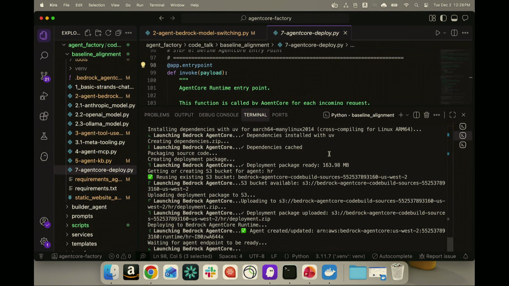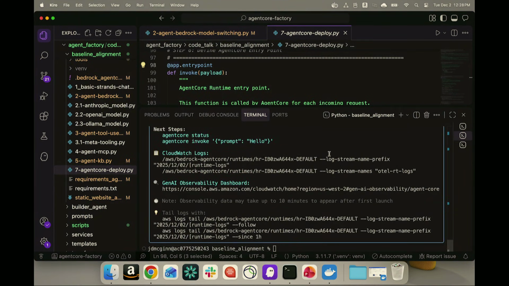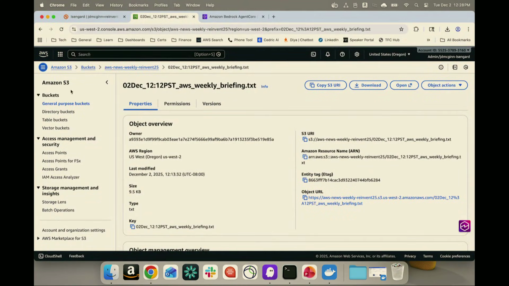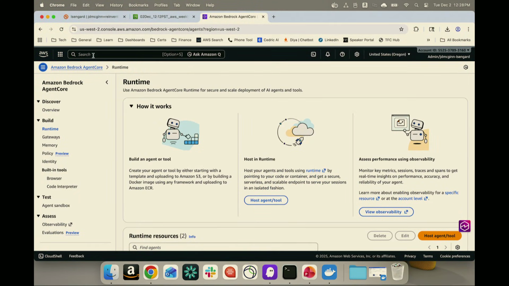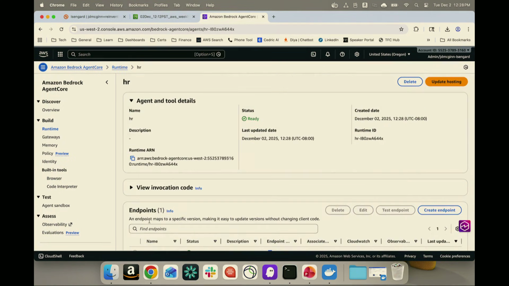Okay, great. Well, thank you, Girish. So just to recap what we just saw, we saw a lot of stuff, right? We saw things like strands and how you can use strands SDK to build agents. We saw MCP servers and how you can configure MCPs on those strands agents. We saw A2A and how you can configure a multi-agent system using A2A clients and A2A servers. And then the very last thing we saw was how can we actually take all this and deploy it to production using Agent Core?